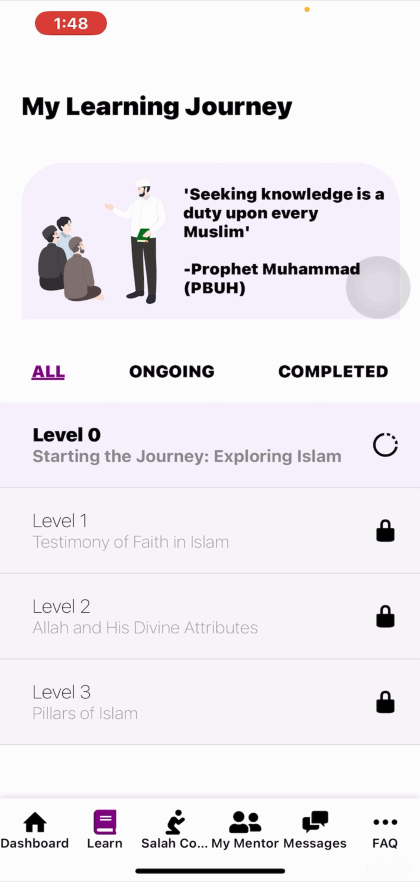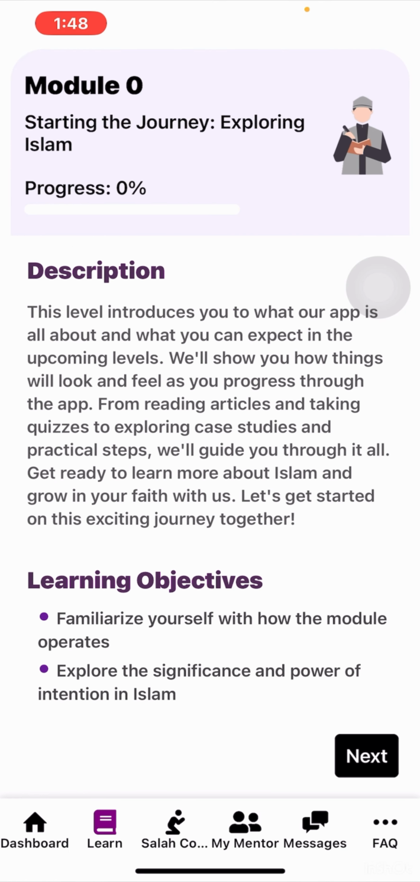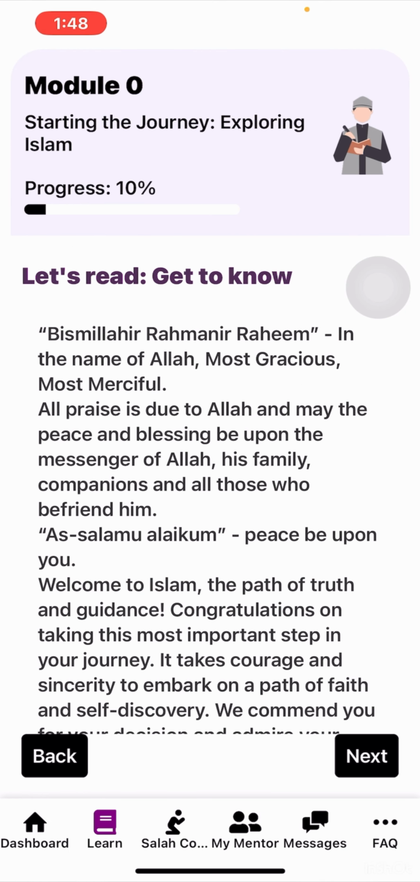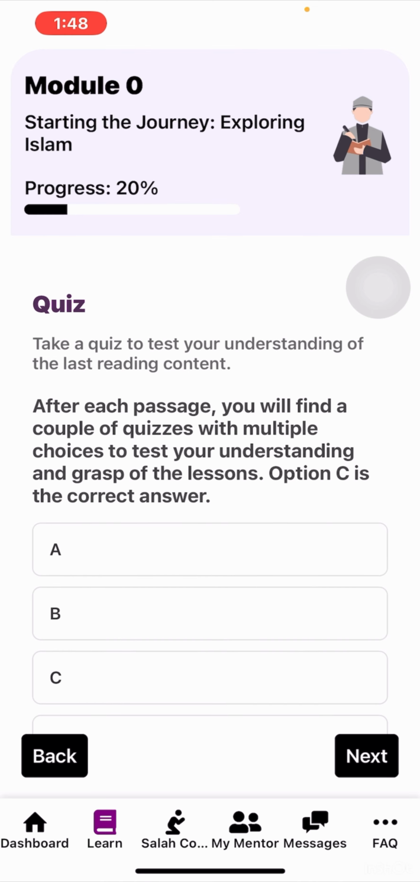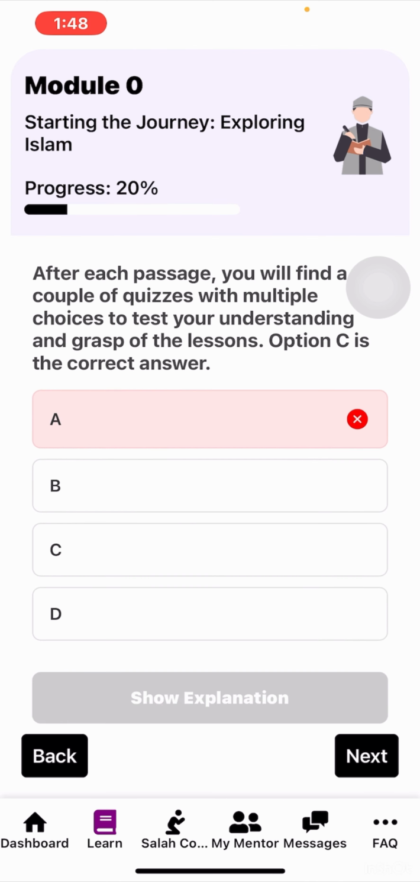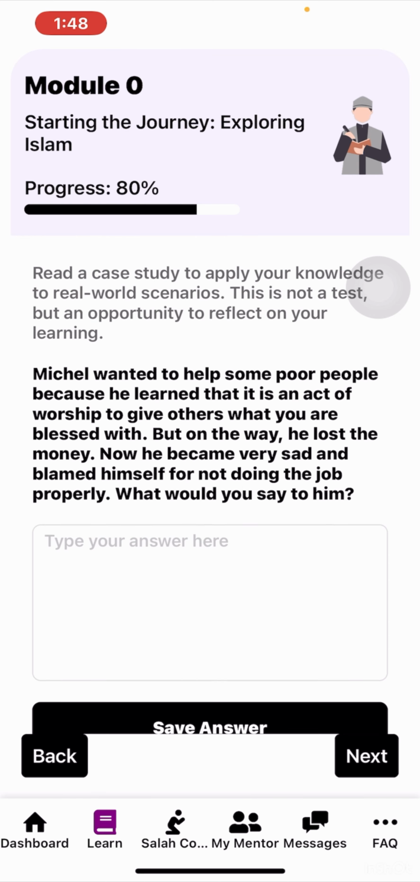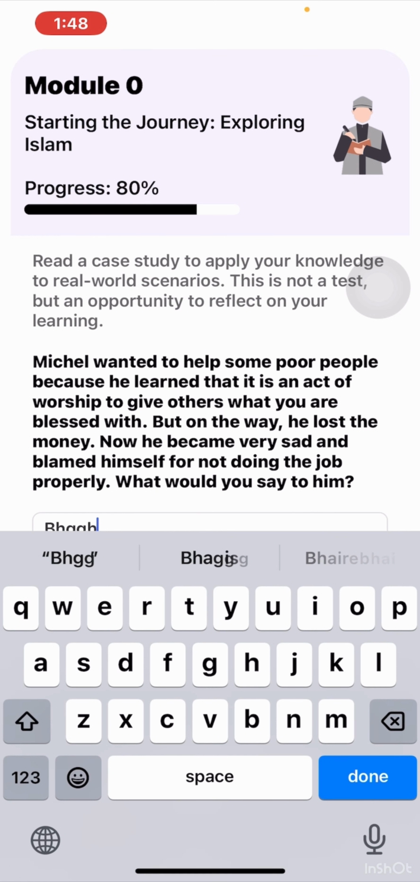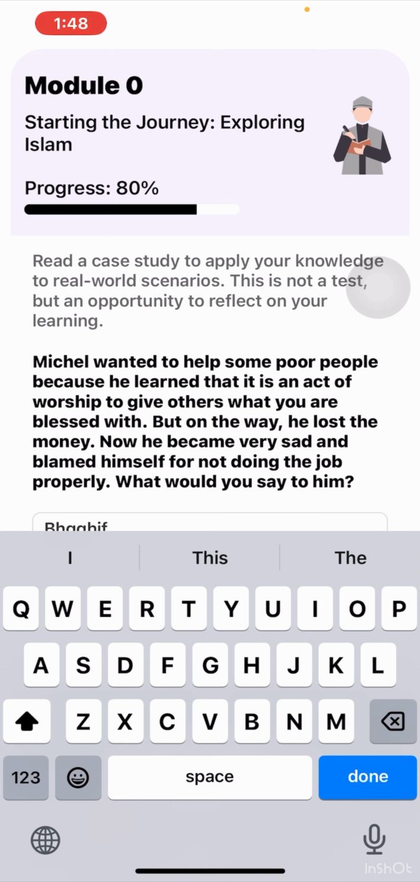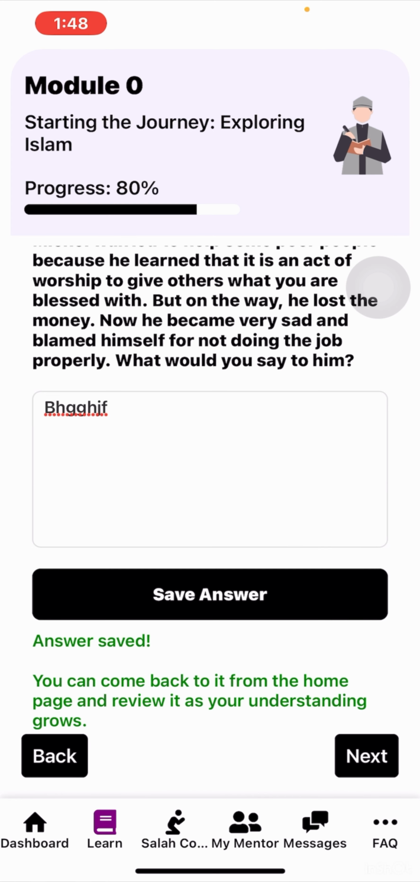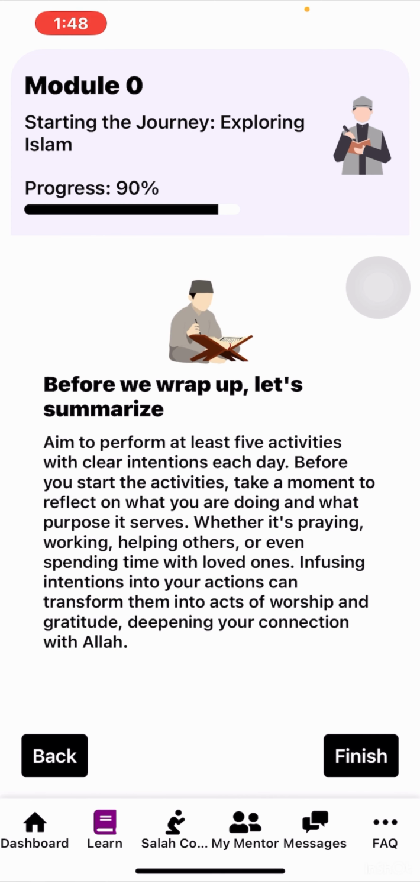The learning modules are designed in a way so that a revert can start from level 0 and each of them will start off with a description and learning objectives, followed by readings and quizzes, and an explanation for the right answer will also be provided. The modules will also have a case study, which is basically a scenario-based learning question, and the answer to it will be stored in a separate section of the app. Finally, the module will complete with a short summary.